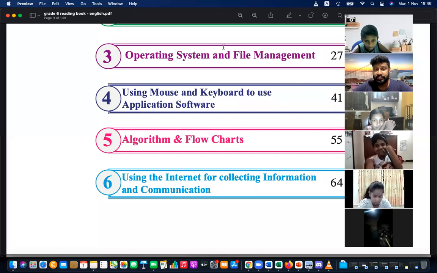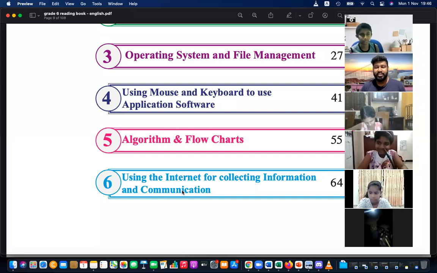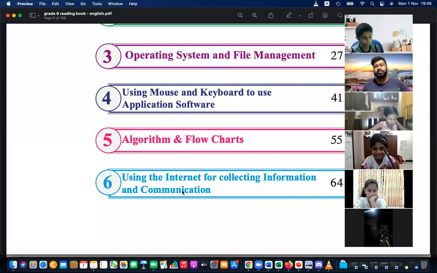Then the internet and email, internet and collecting information. That is chapter number 6. Under that, what we are going to learn. Internet, as I said, it is the connected world. Internet means the connected world.